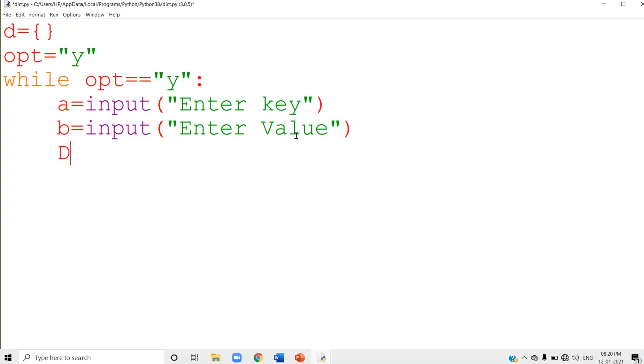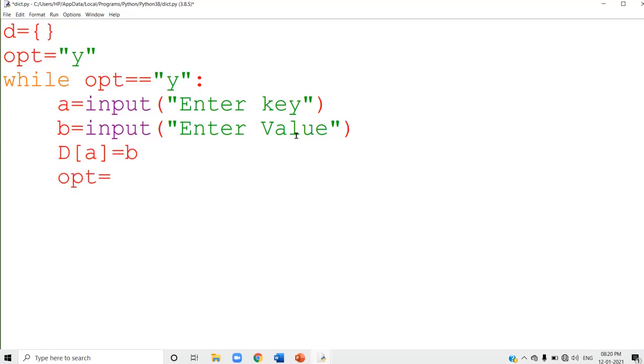D is the dictionary. D of A. What is this A? A is the key. D of A equal to B. That means that particular key's value part is B. A is the key and A key's value is B. That is written like this: D of A equal to B. So that means that element is added into the dictionary.